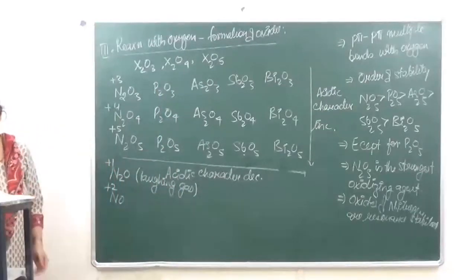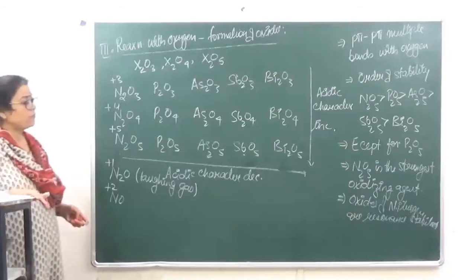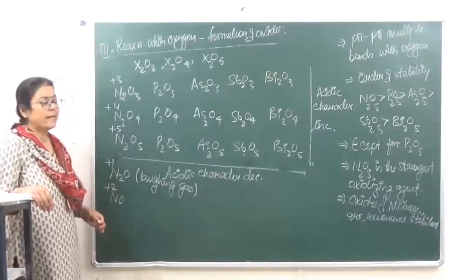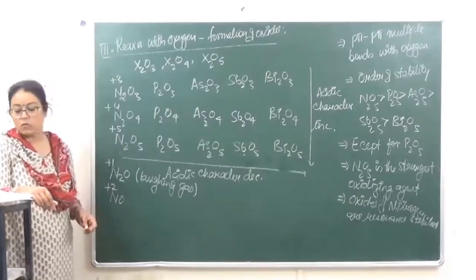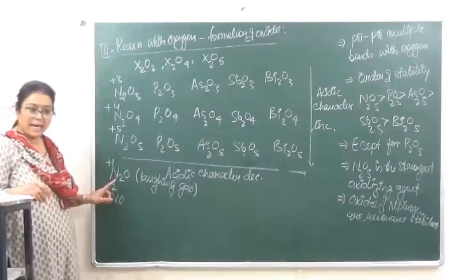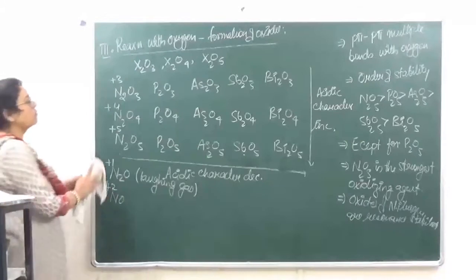ठीक है? Now when we are looking at the structure of oxides, due to its different structures, the oxides of nitrogen may be diamagnetic or they may be paramagnetic. So we are looking at N2O. N2O is a neutral gas which is colorless, right? So let's just point out all of them.